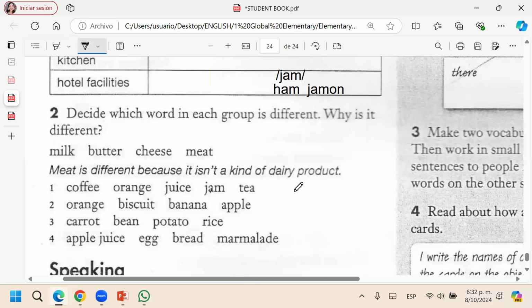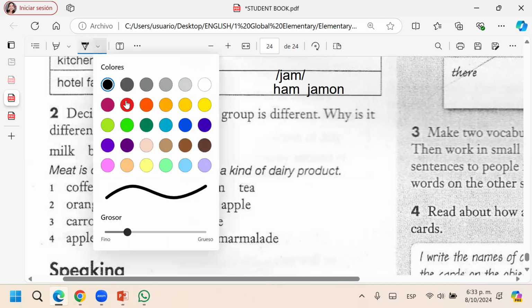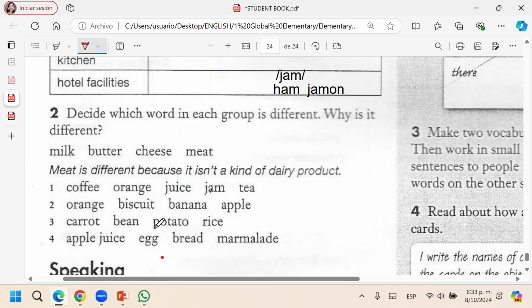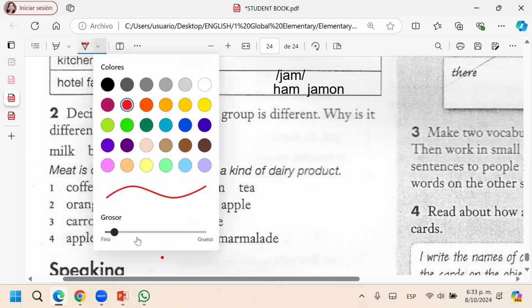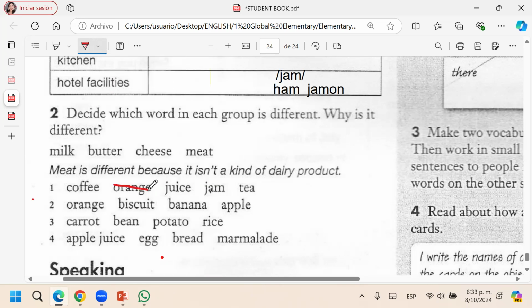So which one is different? Orange is fruit. Coffee, ¿no? Orange, because it's a fruit. Yeah. Because it's orange, but it's not because of it is. No, it is of orange. It's orange. Because it's different, it's not part of breakfast. Maybe. That's not the reason. Okay. Orange is different, but you haven't said the reason. What do you think? Like think. Because it's not a liquid, no?